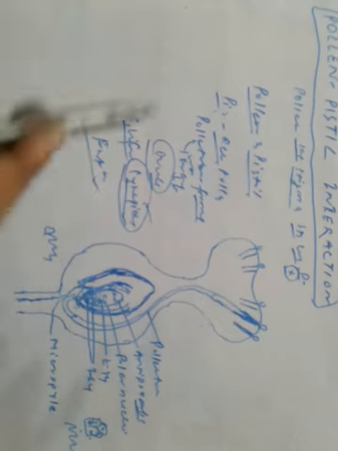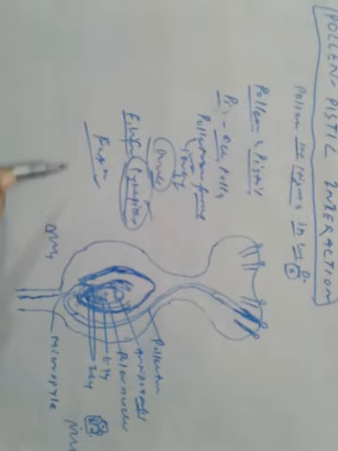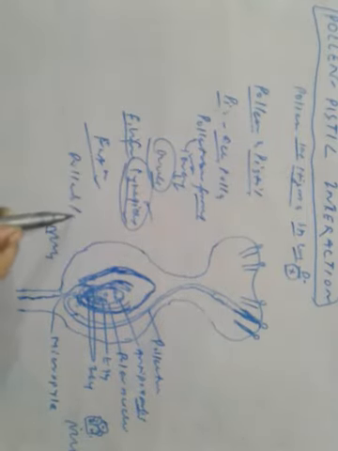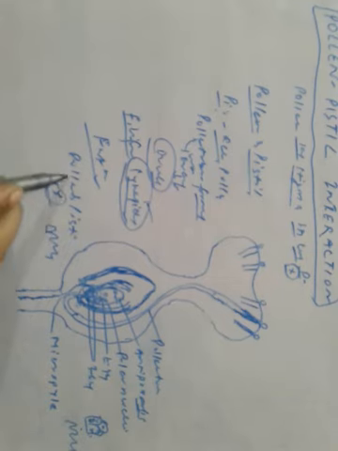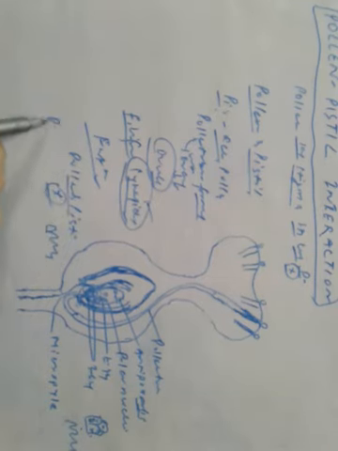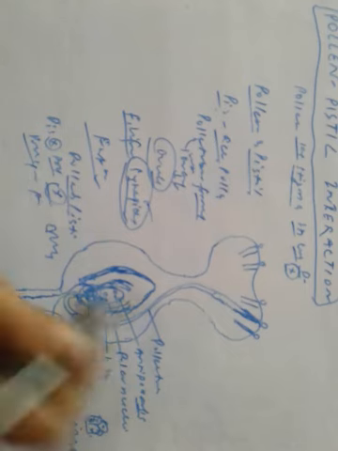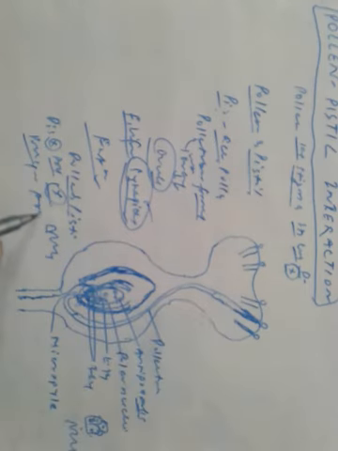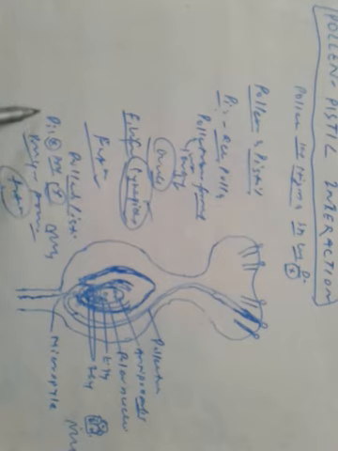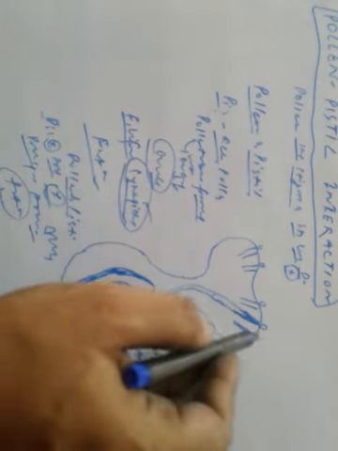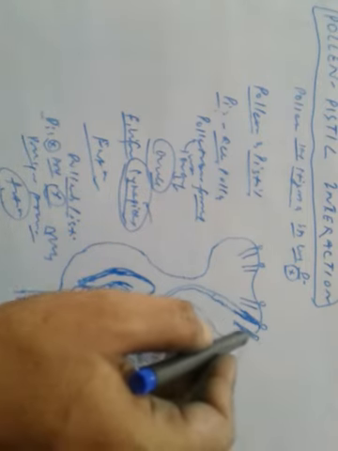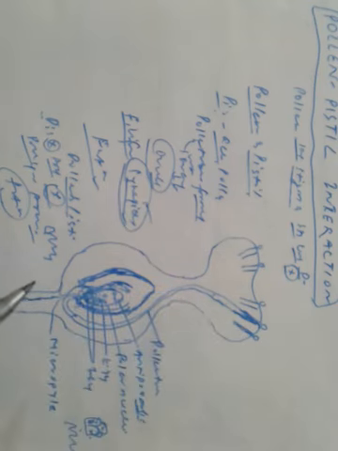But if both pollen and pistil are not compatible, that means they are incompatible, then what will happen? Pistil will reject pollen, pollen tube growth will be prevented, and fertilization will not occur. So if both of them are incompatible, pistil will reject pollen, the pollen tube will not be formed, and there will be no fertilization.